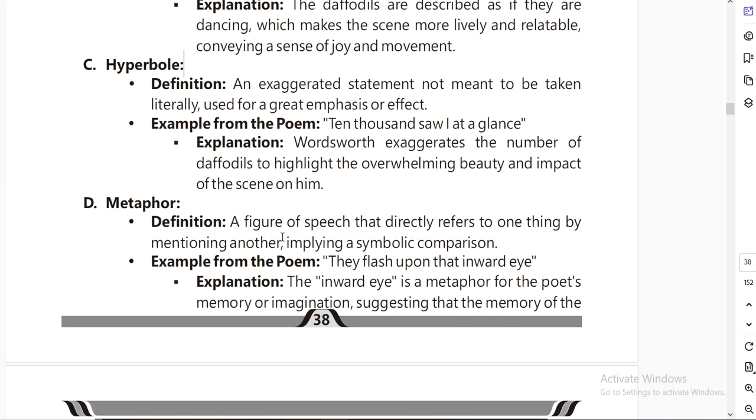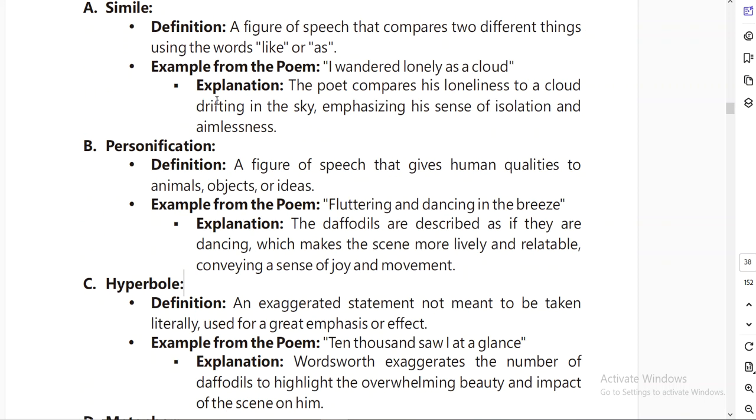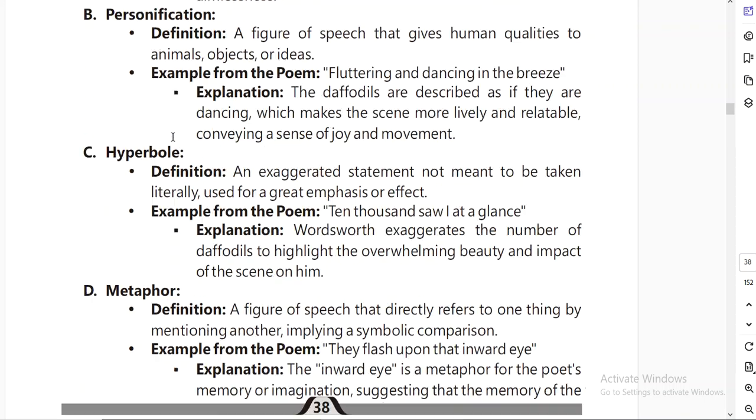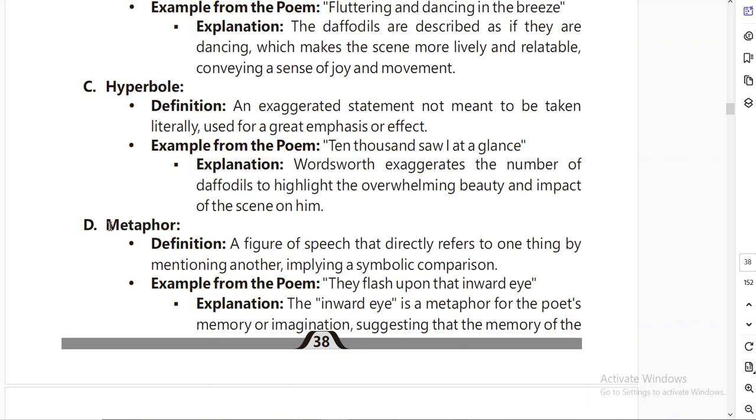Then comes the metaphor. Metaphor and simile are very much alike. Okay, they both are used to compare two different, unlike things, but metaphor is a little bit different from simile, because it is a figure of speech that directly refers to one thing by mentioning another, implying a symbolic comparison.